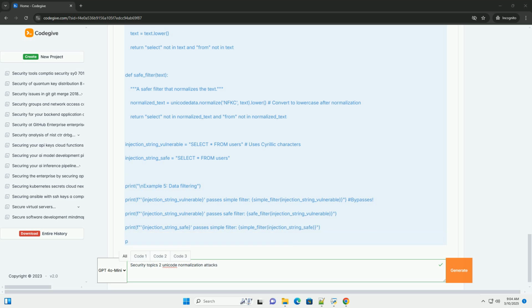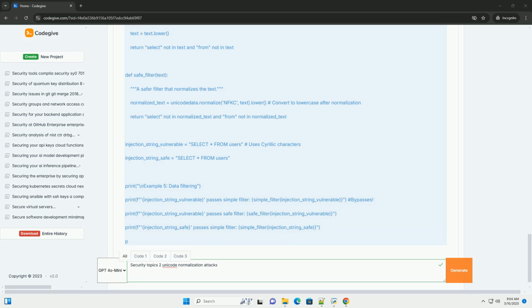Consistent normalization: ensure that you use the same normalization form consistently throughout your application. Mixing different normalization forms can lead to unexpected behavior and vulnerabilities. Validate after normalization: perform validation checks after normalizing the input. This ensures that the validation is performed on the canonical representation of the string, preventing bypasses.